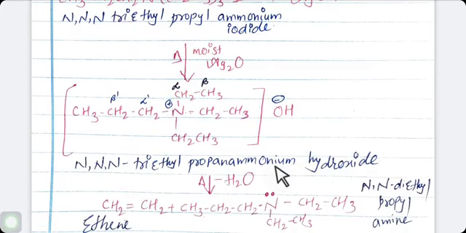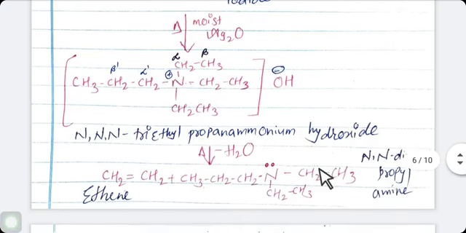The name of this intermediate is N,N,N-triethyl propyl ammonium hydroxide. It is again heated and a water molecule is removed. One product is ethene, another is amine, and another is water.